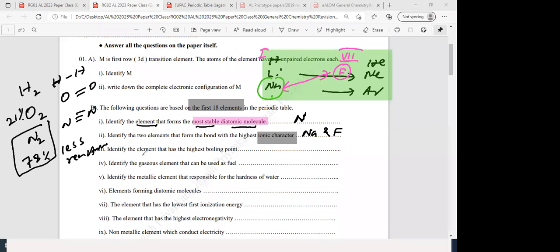Next one. Identify the element that has the highest boiling point. Which element has the highest boiling point? Yes. Who can post the answer to the chat quickly? Who has the highest boiling point? Yes. Out of the first 18 elements. Sodium. They are asking the element, not the compound.